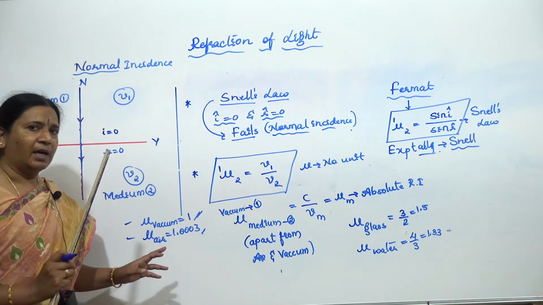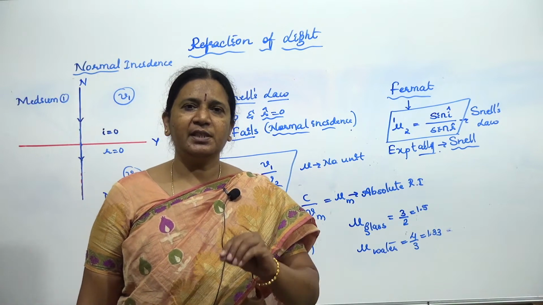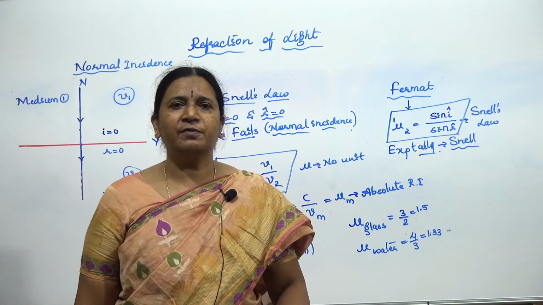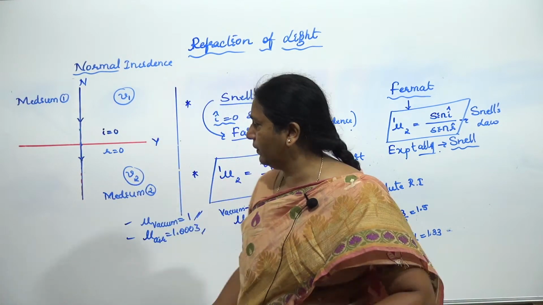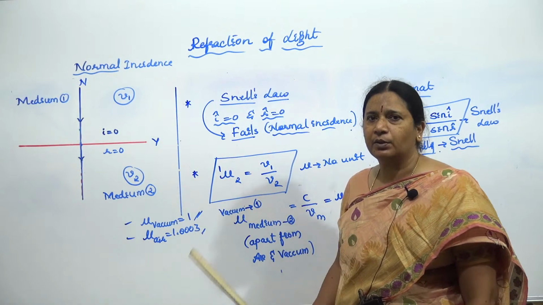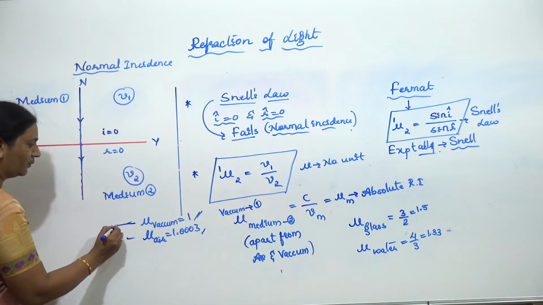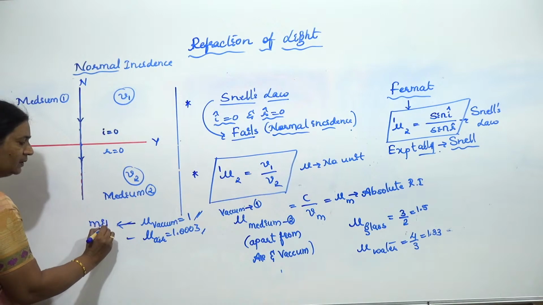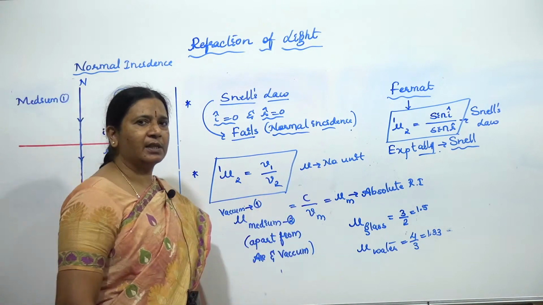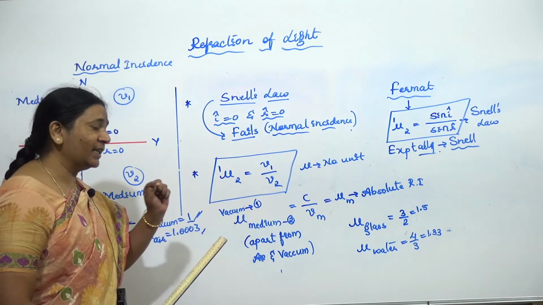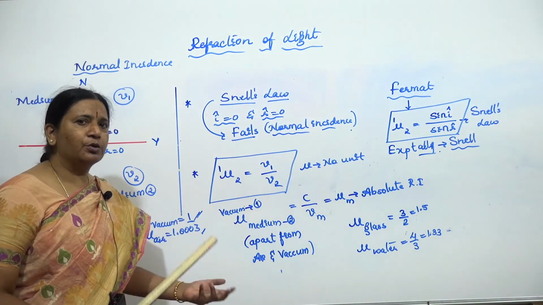Apart from free space, any medium has a refractive index greater than 1, including air, which has 1.0003. So the refractive index of vacuum is the minimum, equal to 1, whereas for any other medium it goes on increasing.